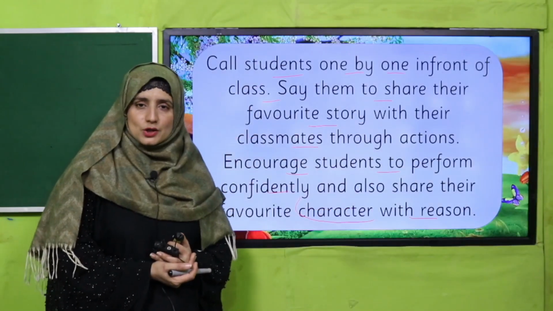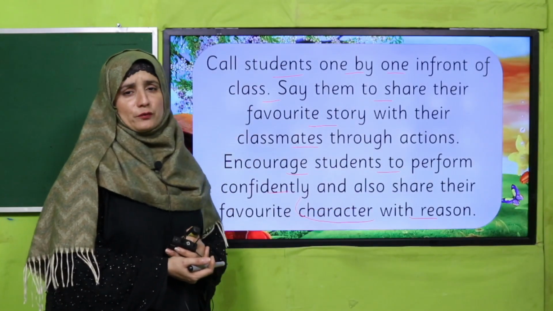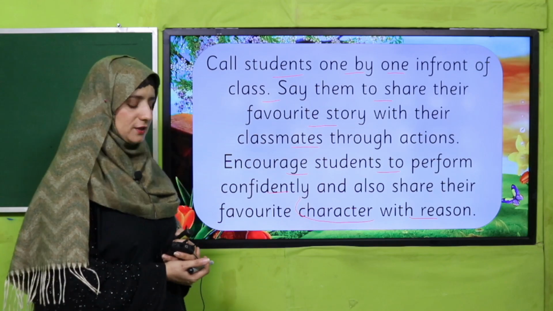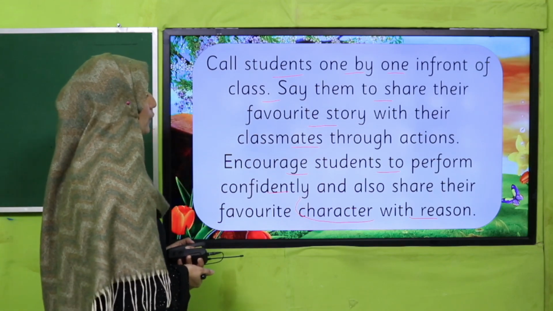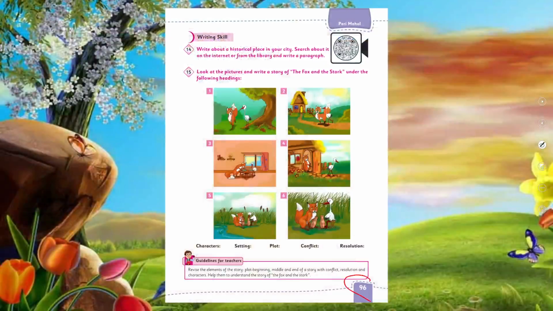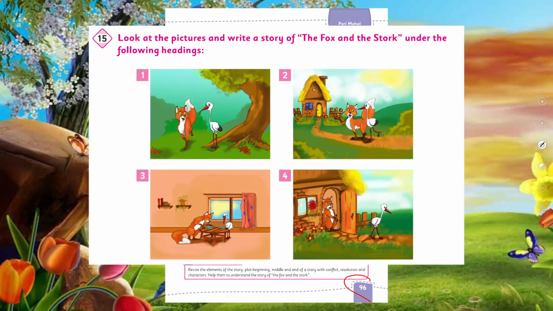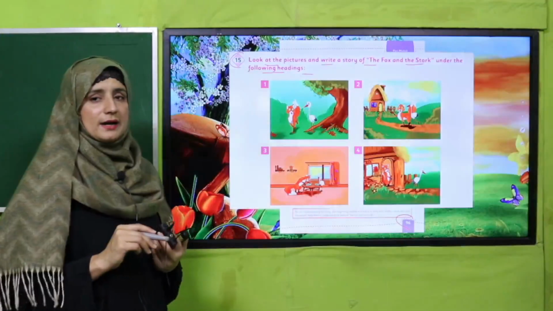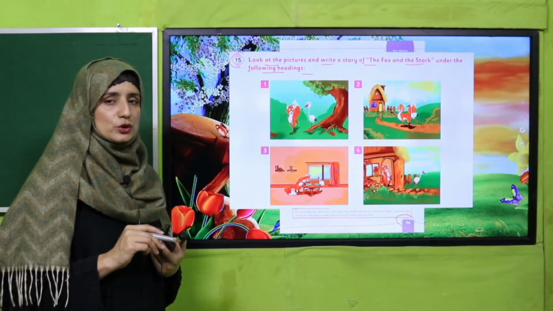Welcome back. Good job, my dear students. I hope students have performed and have shared their favorite character and their favorite story. So what they have to do now is an individual activity, page number 96. Question number 15 is there. Look at the pictures and write a story, the fox and the stork, under the following headings. You will see these pictures, okay, my dear students, and then you will develop a story in your notebook.